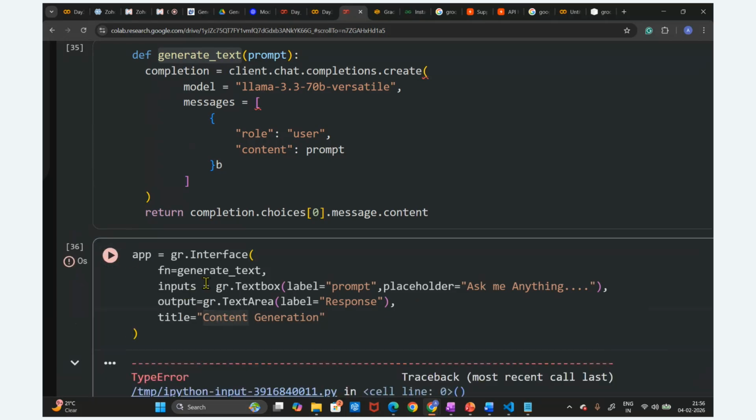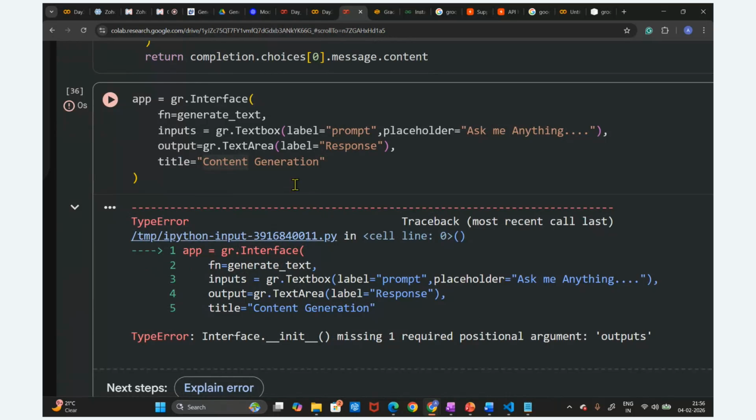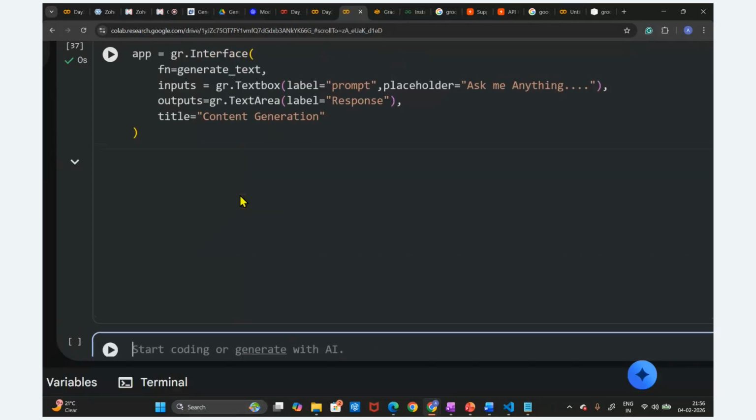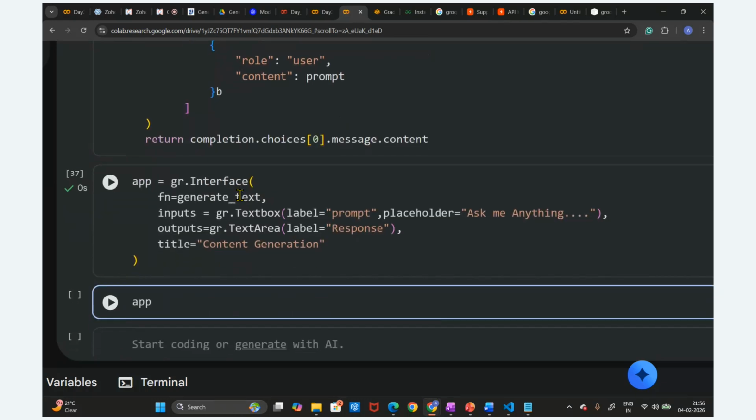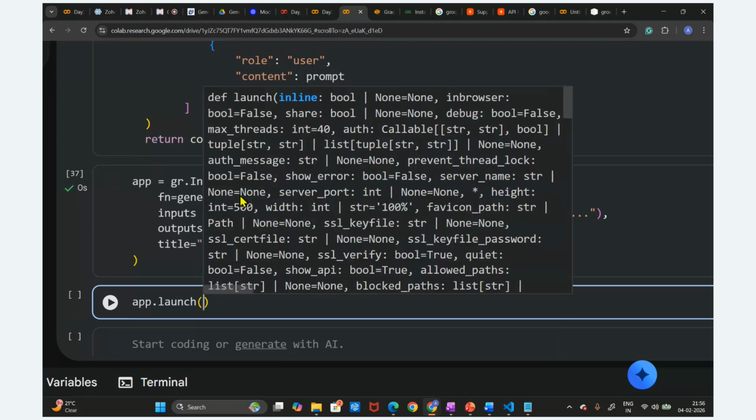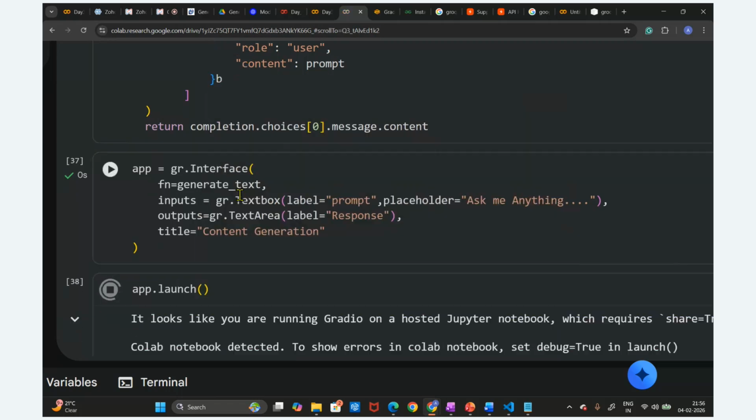Here we get an error. Output is required. I have written this, let me rerun it. Okay, fine, this application is ready. Now we have to launch this application, right? app dot launch. We are going to launch this application. Now launch these applications.